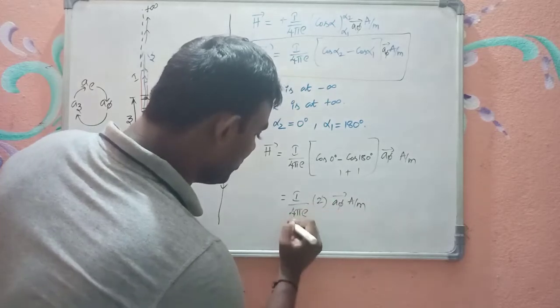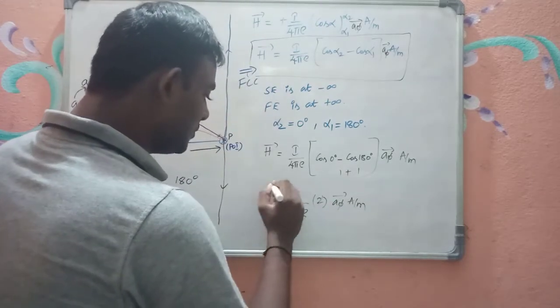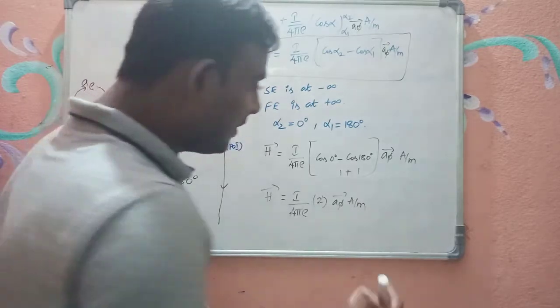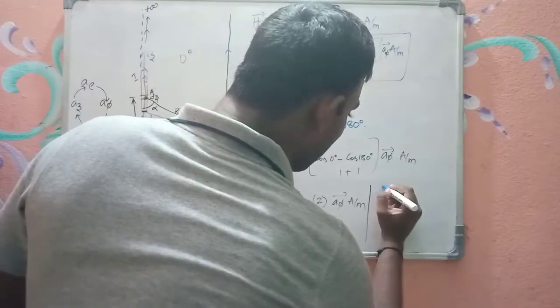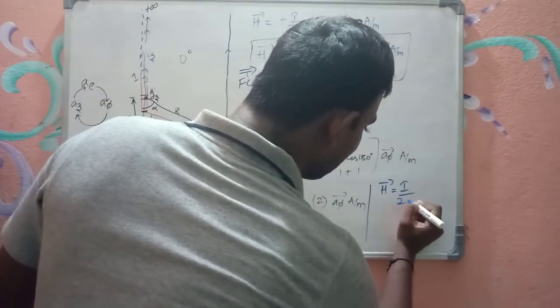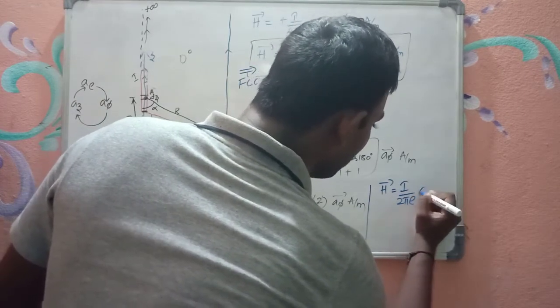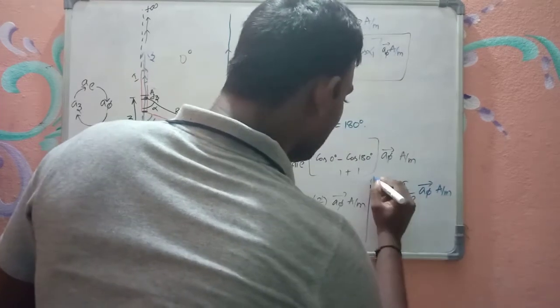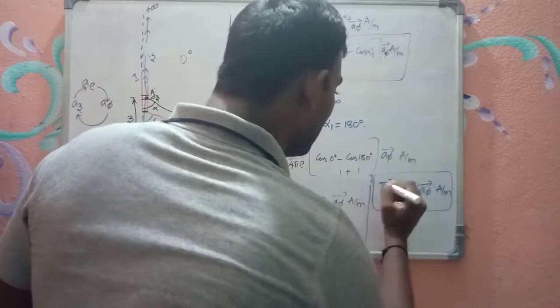So 2 gets cancelled. So you will get a very important expression for the magnetic field intensity due to an infinite current carrying conductor as I by 2 pi rho a phi bar ampere per meter. How did we get a phi bar?